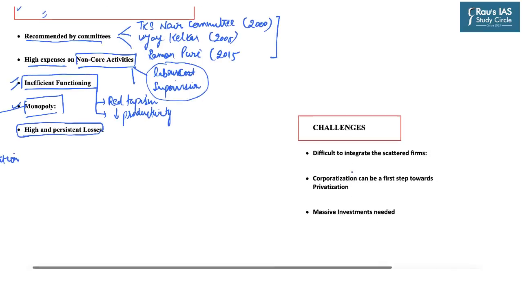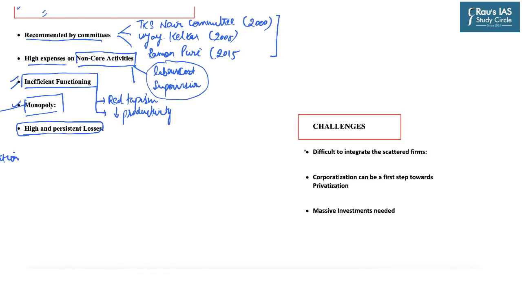However, there are certain challenges also. The first and the biggest challenge is that there are different factories under the Ordnance Factory Board which are scattered all across India, for example, Chandigarh, Dehradun, Nalanda, etc. So it will be very difficult to integrate all the scattered factories across India. The second challenge is from the workers' side, that the workers now fear that corporatization can be a first step towards privatization.